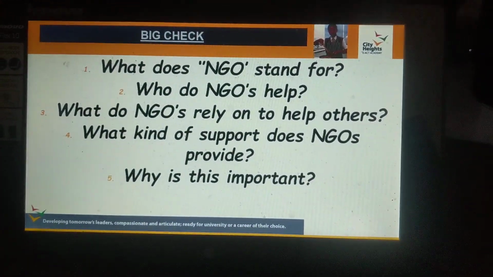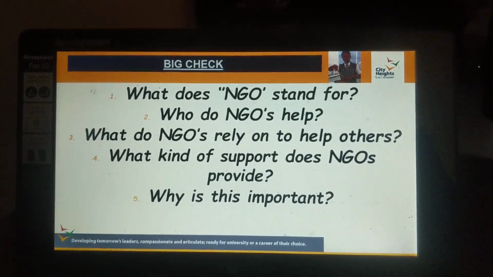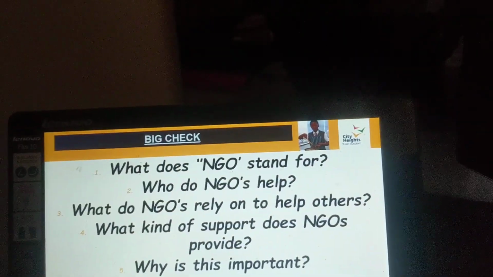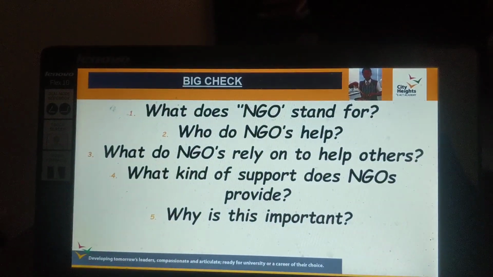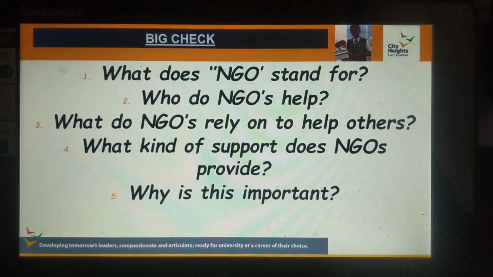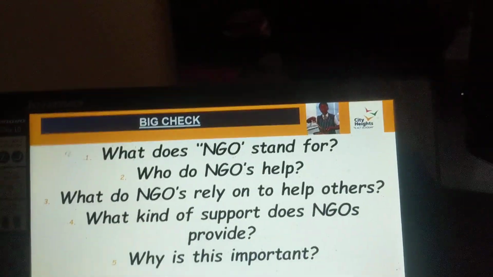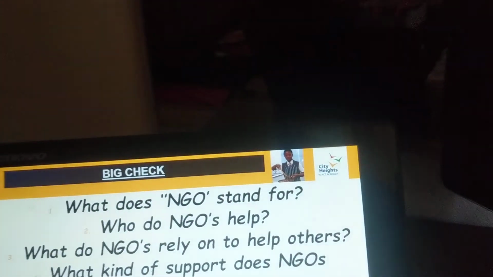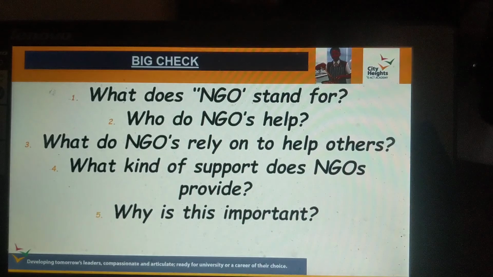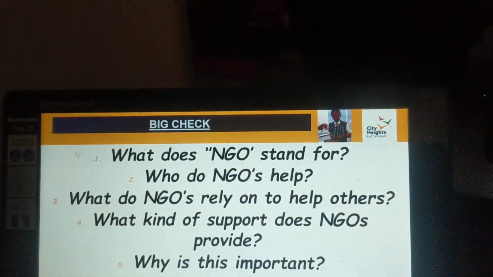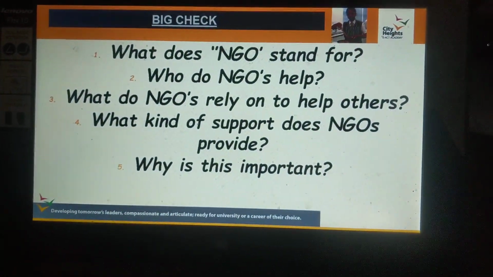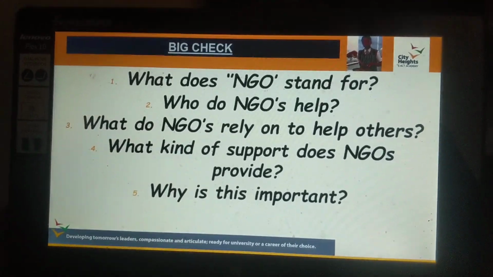What do NGOs rely on to help others? They rely on donations and money from the public. What kind of support do NGOs provide? They provide a variety of different types of support depending on the organization itself. NGOs are charities, remember that. And why is that important? Because especially in countries that are very poor, especially in countries where there's high levels of debt, famine, natural disasters, war, refugees, they provide that support to support those people in need, so it creates a better country, people, community, society, so that people are being supported, respected, and their rights are also being protected in the process.